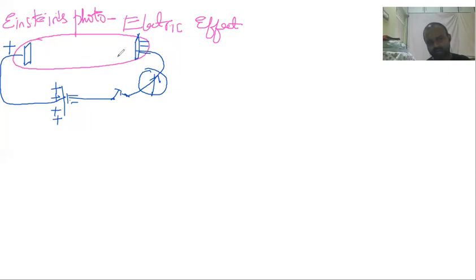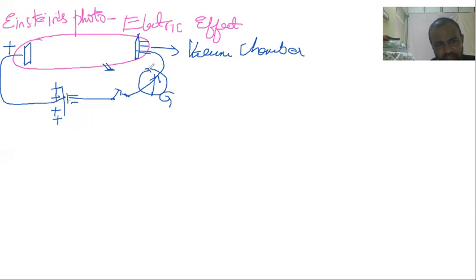Since there is nothing here, since air is also removed from here. If air is removed, this is called as vacuum chamber. In vacuum chamber, what happens? Nothing will happen. The galvanometer shall not show any reading. Yes, it will not show any reading. But what they did is, on this metal plate, they have used the 1A group metals.